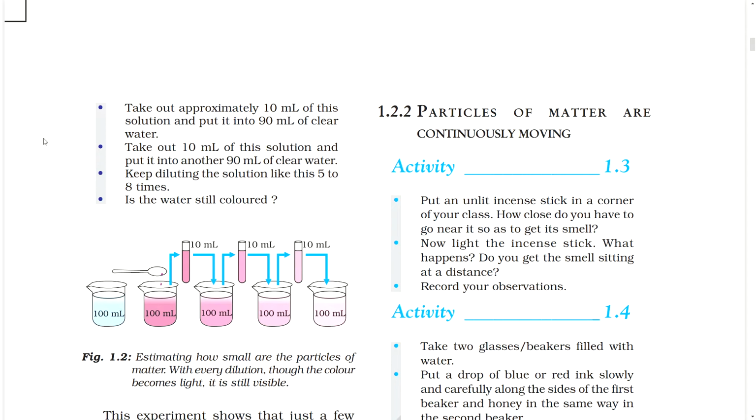Estimating how small are the particles of matter: with every dilution, though the color becomes light, it is still visible.